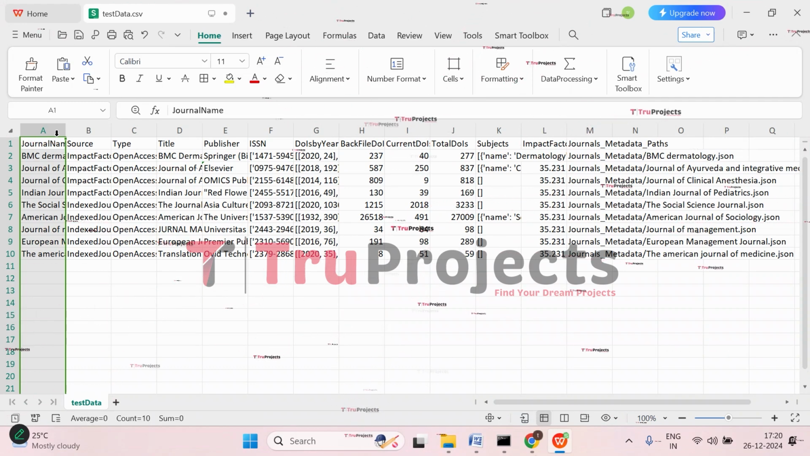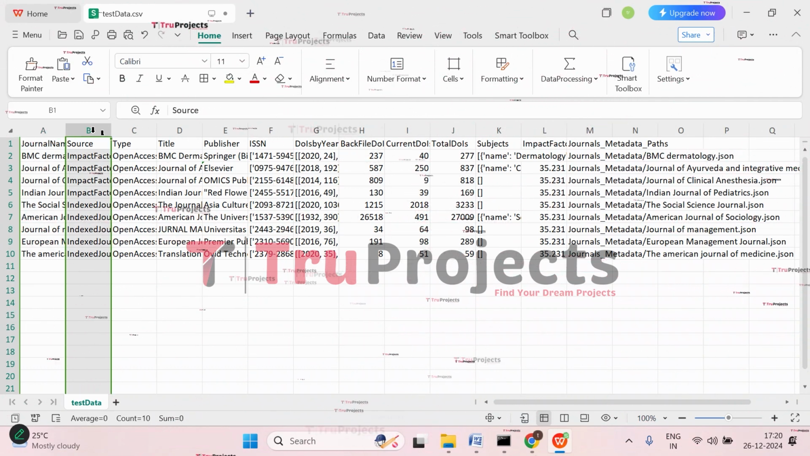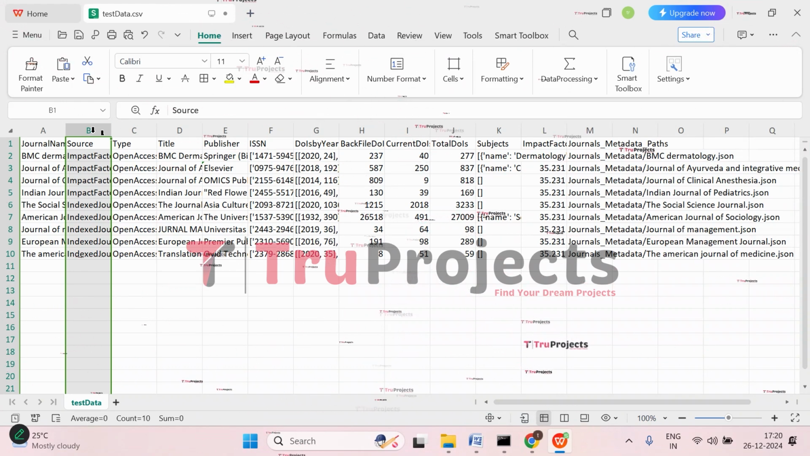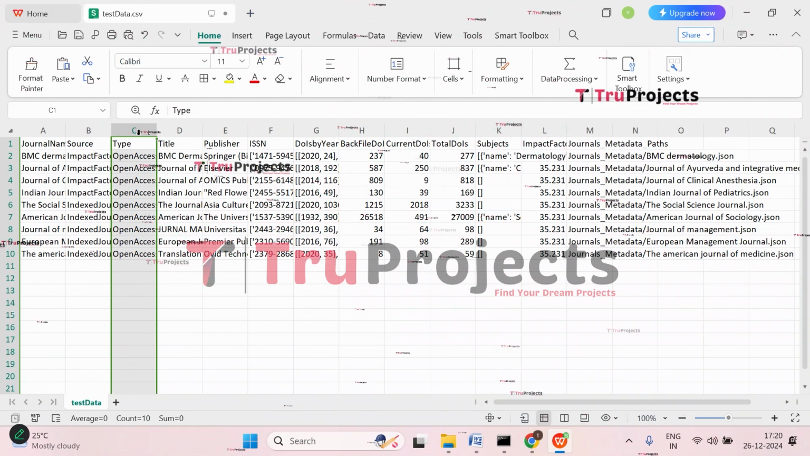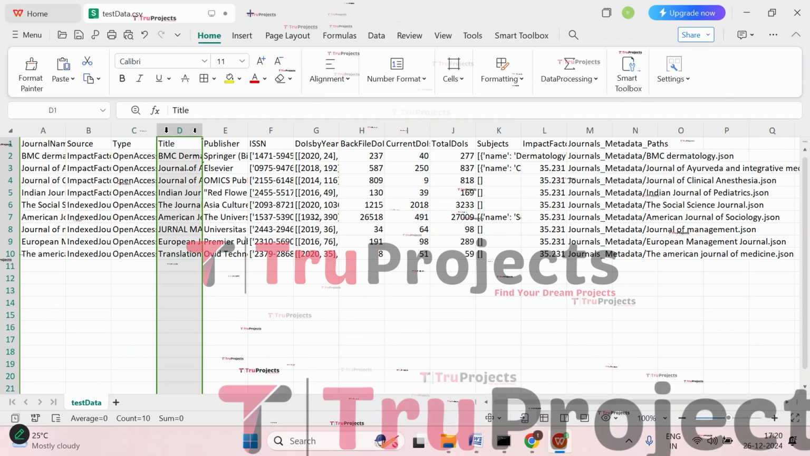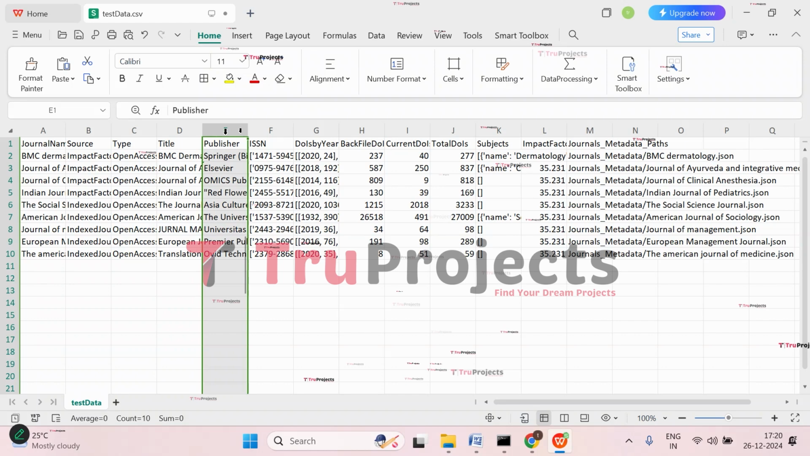So first we have the journal name, that is the name of the academic journal. And then we have source, it is the origin or the database providing the journal data. And then we have type, it is a type or category of the journal. And then we have title, it is the full title of the journal. Then we have publisher, it is the organization or company responsible for publishing the journal.